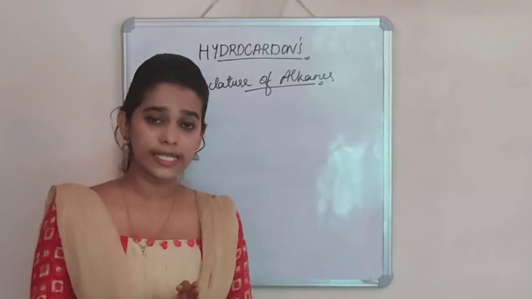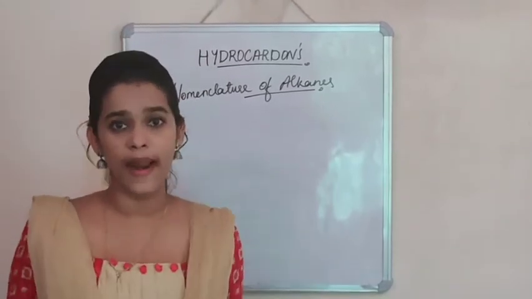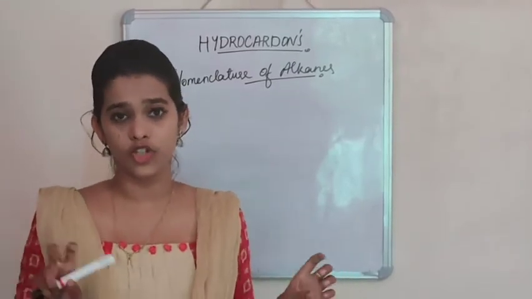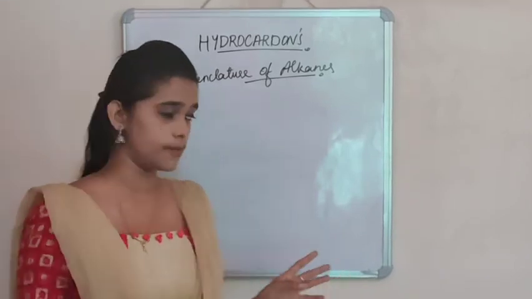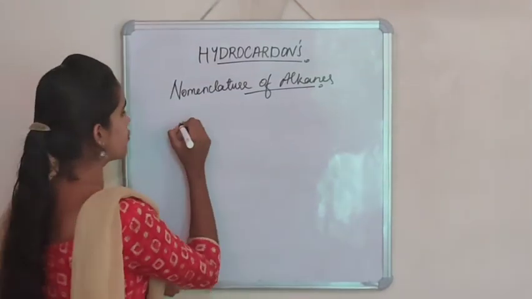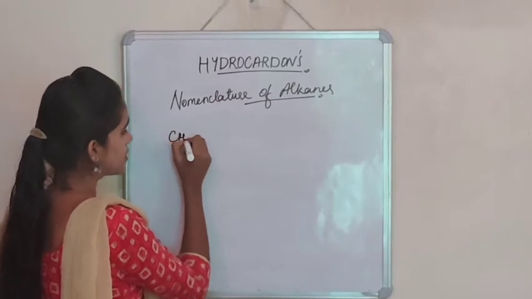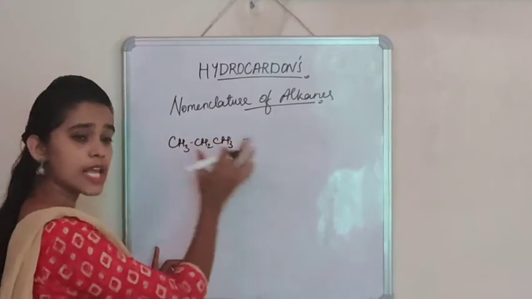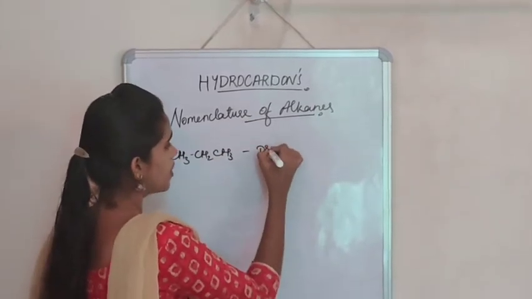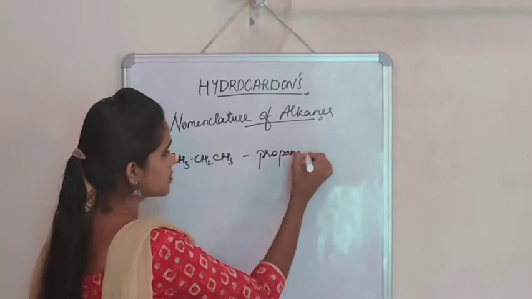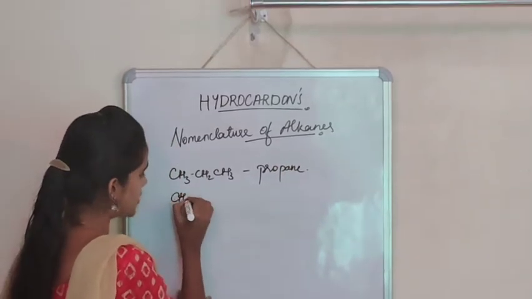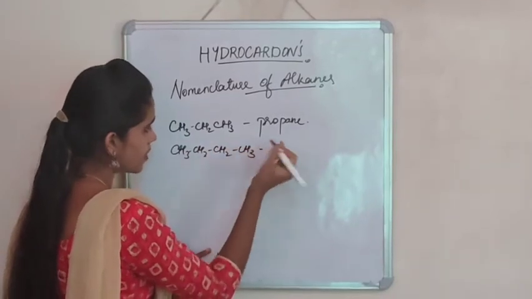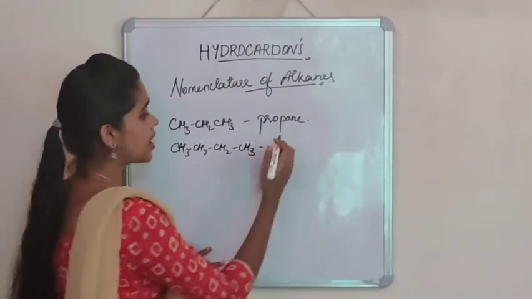Now, we are going to consider the case where there is no branching. We can say that a straight chain of hydrocarbon is taken. For example, if we take the case of CH3CH2CH3, the name of this hydrocarbon will be propane. And in the case of CH3CH2CH2CH3, the naming will be butane.